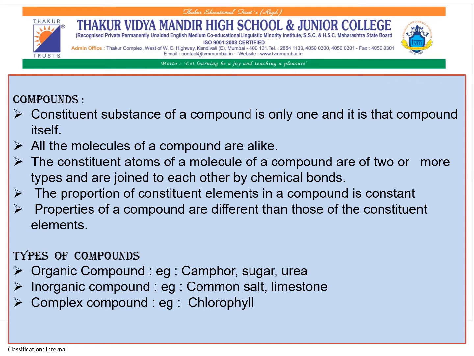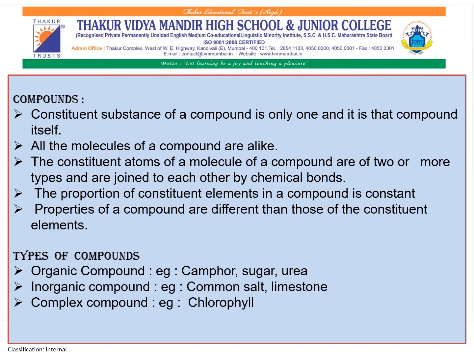Now coming to the types of compounds. The types of compounds are organic compound, inorganic compound, and complex compound. What are organic compounds?